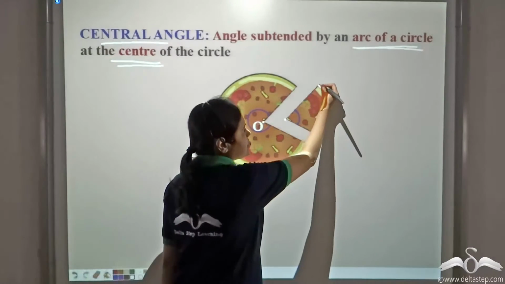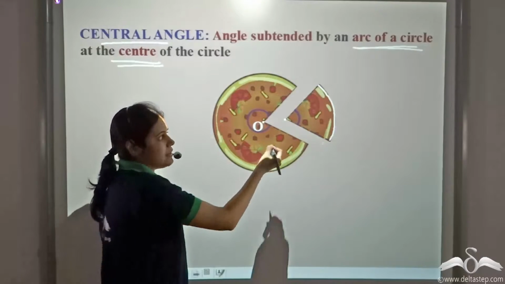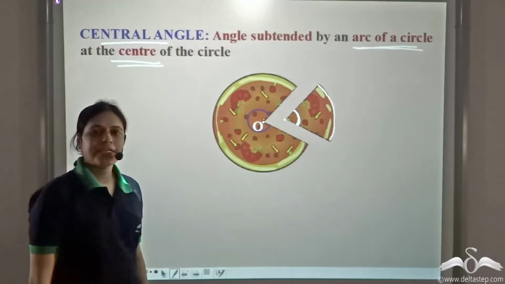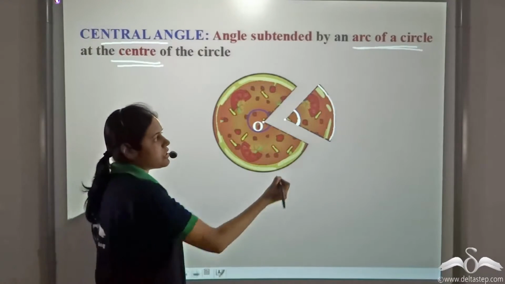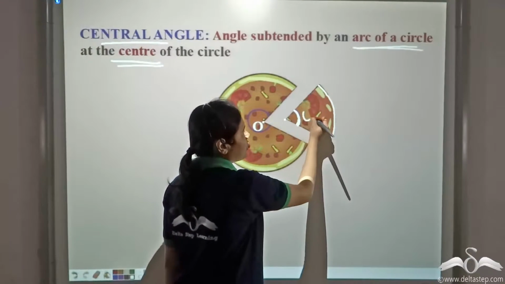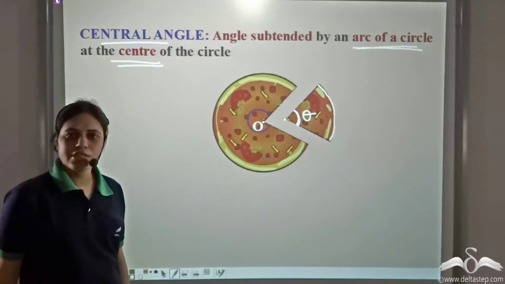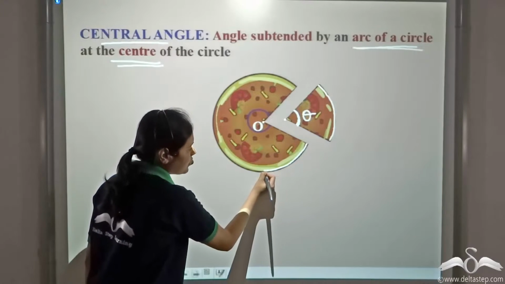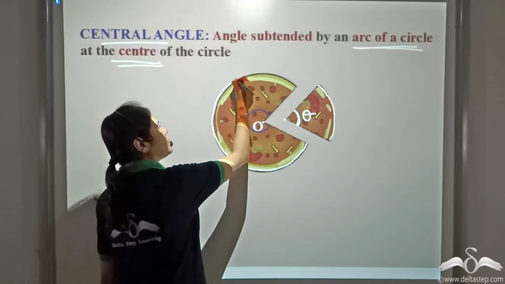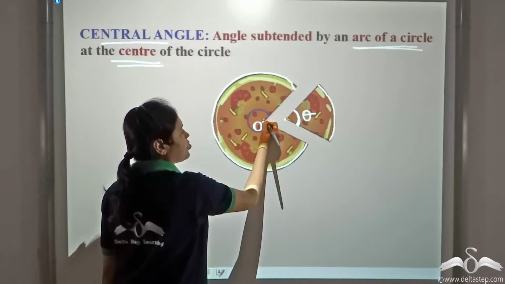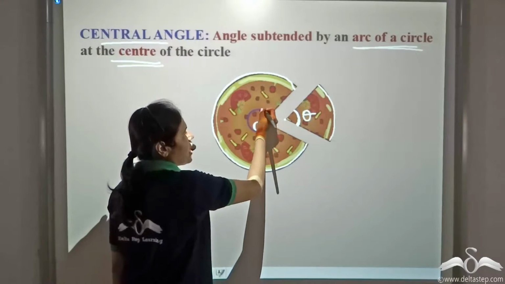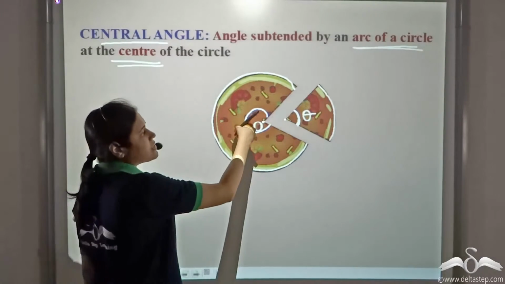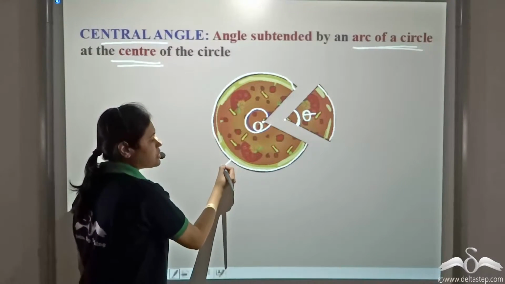Now, this arc subtends an angle, that is, it makes this angle at the center. So this angle is called the central angle for this arc. What about this major arc? If we look at the center, then this arc subtends this angle at the center. So this is the central angle for this major arc.